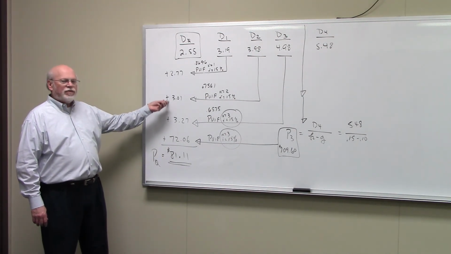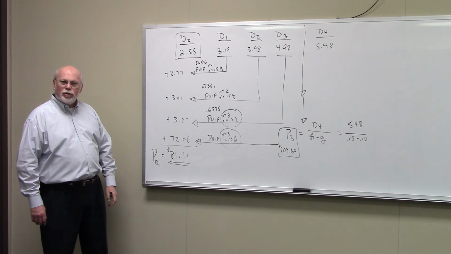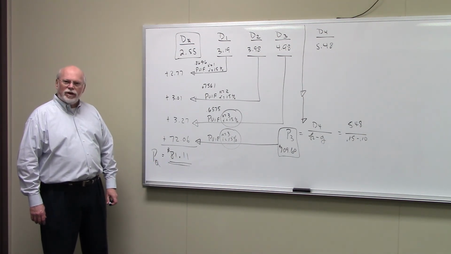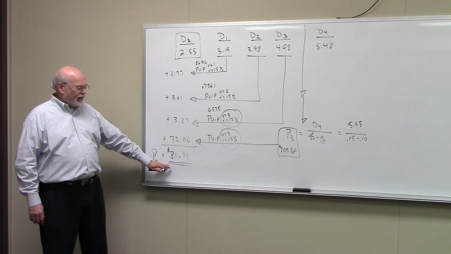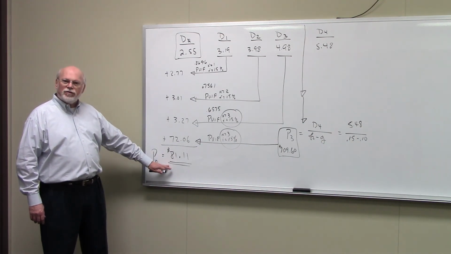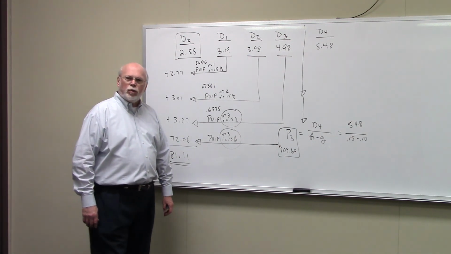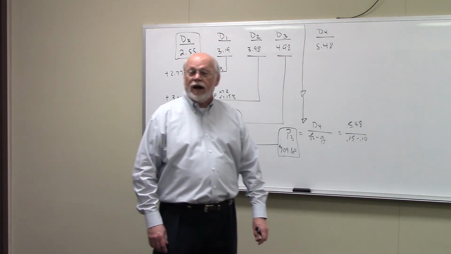Add that to the present value of the dividends received during supernormal growth, and you find the intrinsic value of the stock, which is $81.11. And again, this is the most you'd be willing to pay for the stock. This is stock valuation with supernormal growth or non-constant growth.